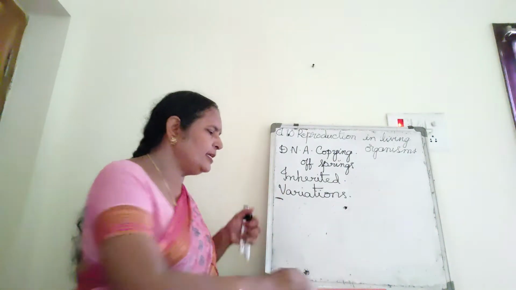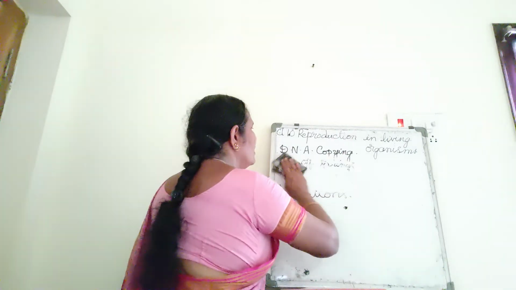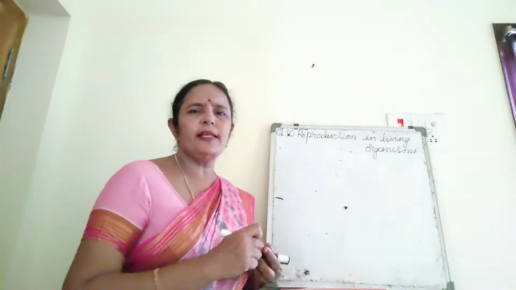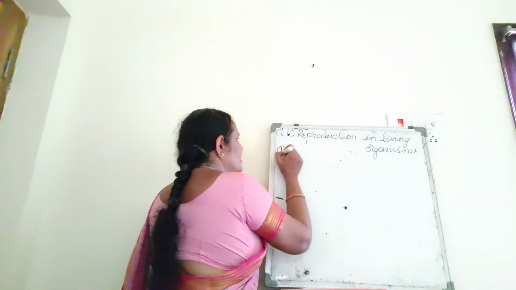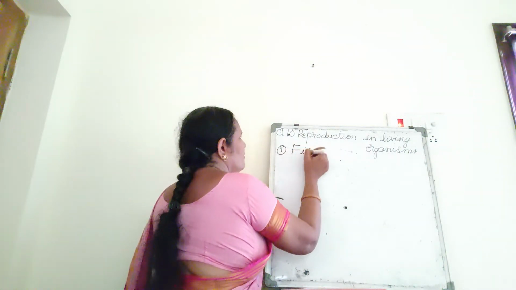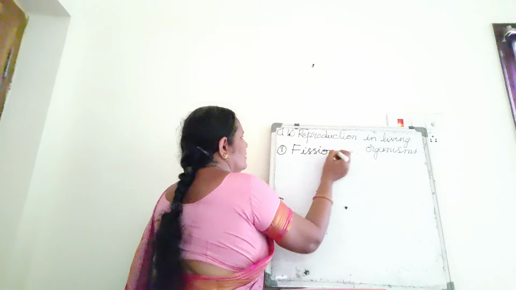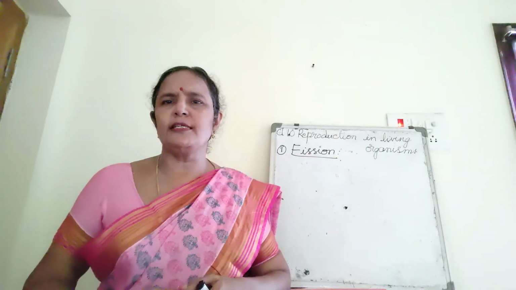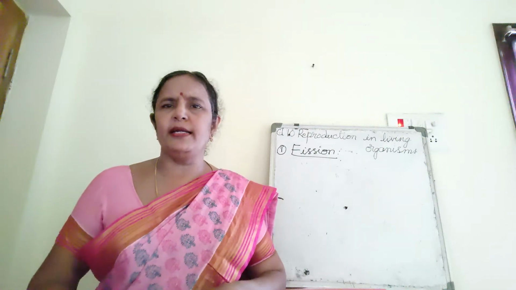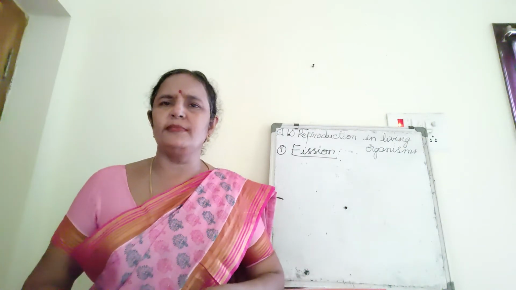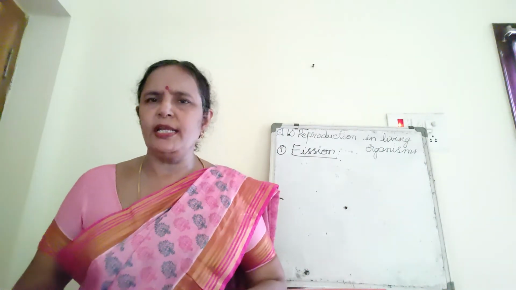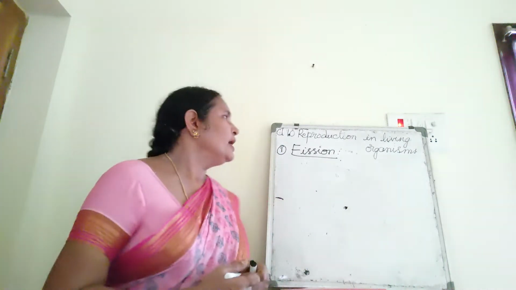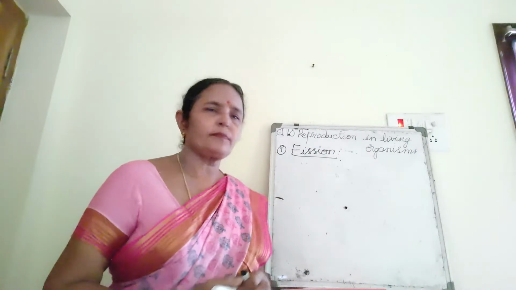So let us see the different modes of asexual reproduction. The first one is fission. For example, protozoans. Monera, Protista. You learnt last year fungi, plantae, animalia, the 5 kingdoms classification by Whittaker. So in the Protista, protozoans undergo fission.